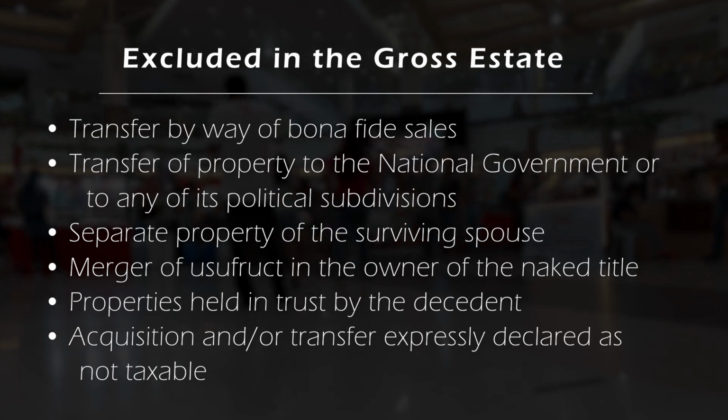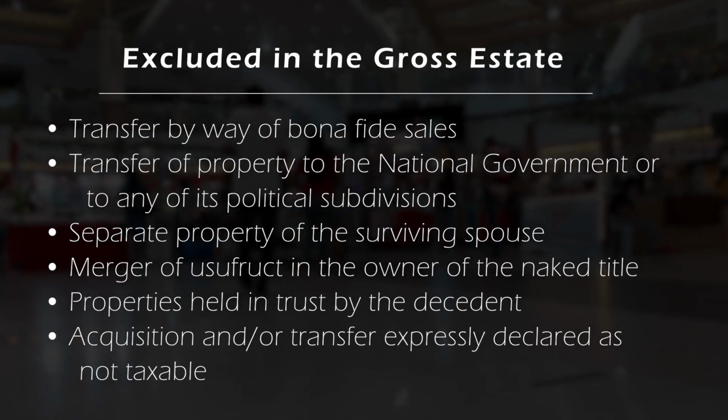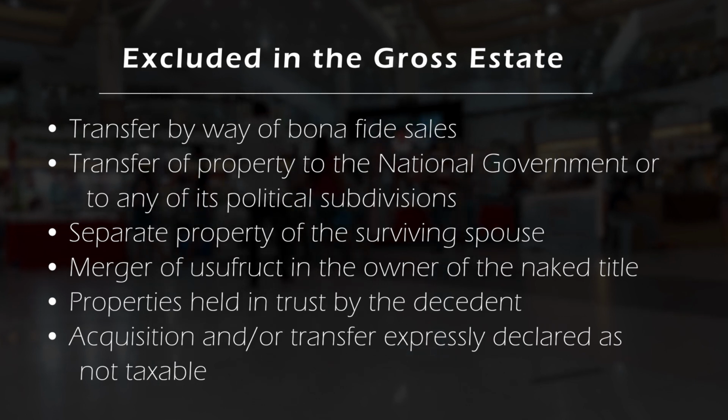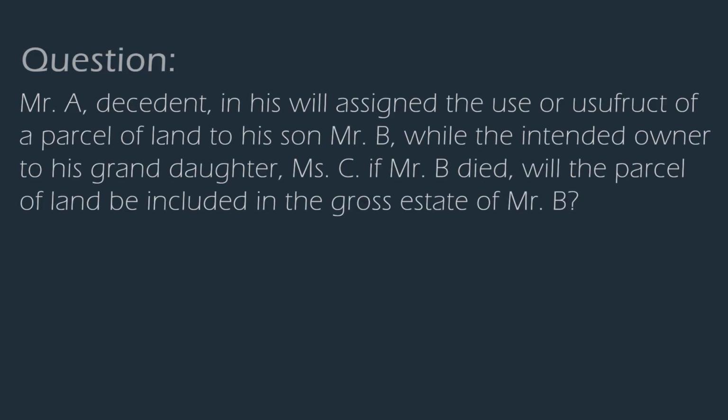Next is if the decedent is married, exclude the separate property of the surviving spouse. Next is the merger of usufruct and the owner of the naked title. To understand this better, let's have an example. Mr. A, decedent, in his will assigned the use or usufruct of a parcel of land to his son, Mr. B, while the naked owner is his granddaughter, Miss C. If Mr. B died, will the parcel of land be included in the gross estate of Mr. B?